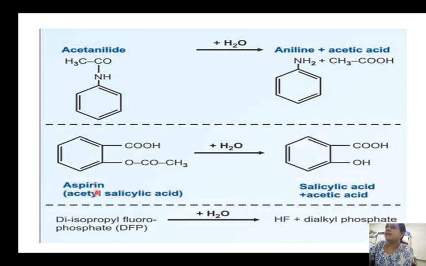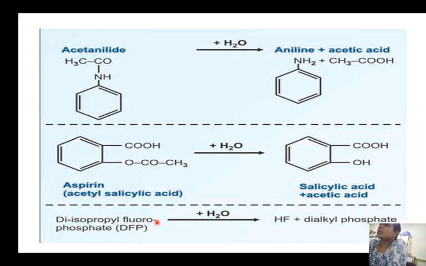Next, aspirin. Aspirin is acetyl salicylic acid. This acetyl salicylic acid will undergo hydrolysis, and the acetyl group is removed, forming salicylic acid and acetic acid. Next, diisopropyl fluorophosphate, DFP, will undergo hydrolysis to form hydrogen fluoride and dialkyl phosphate. In that way, hydrolysis brings about detoxification of some of the drugs like aspirin, some of the analgesics and some of the anesthetic drugs.